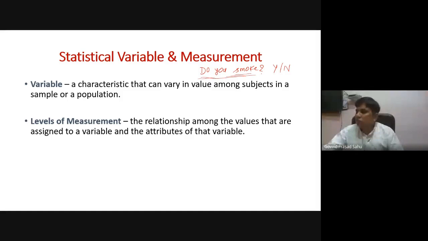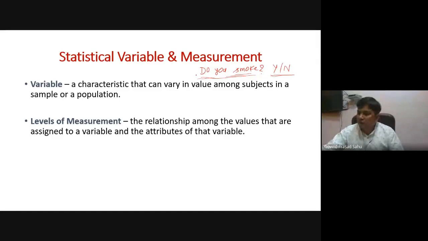So we just want to get some information on whether there is any relationship between smokers and non-smoker patients. That is our objective. But what question are we asking? We are asking, do you smoke? So the answer will be either yes or no. This is the type of data we are getting, which I will explain later. That is called categorical data or binary data.